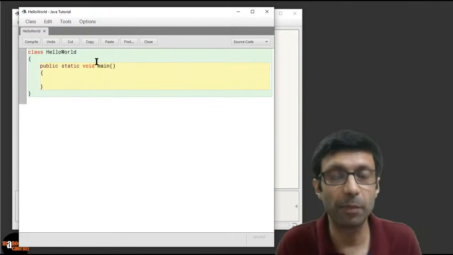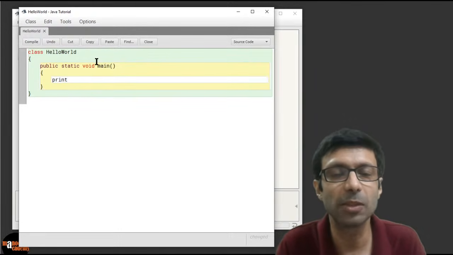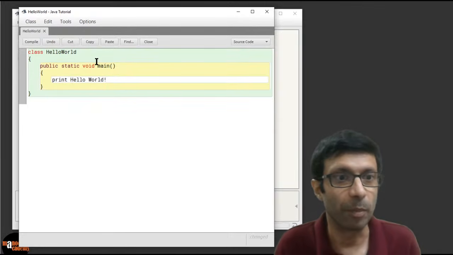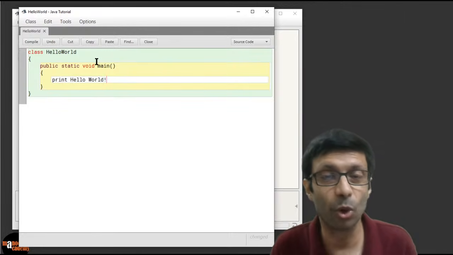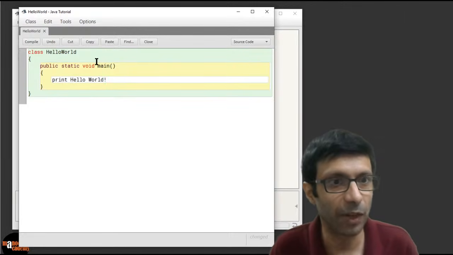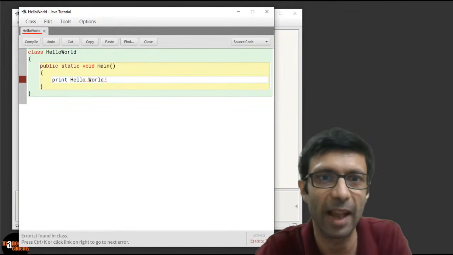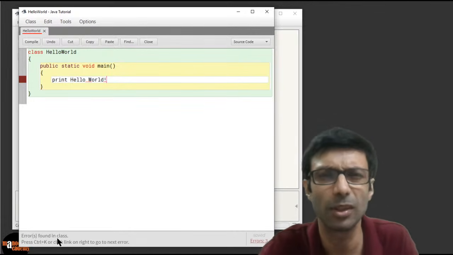So guys, we want to print hello world. Can I just simply write something like this, print hello world? Do you think this is going to do the job? Okay, this is not going to do the job, because Java is a language, just like English is a language. We need to follow a specific syntax, because if I do this and I try to compile it, it's giving an error here. If you see towards the lower half of the screen, it says error found in class. So this is not going to work.